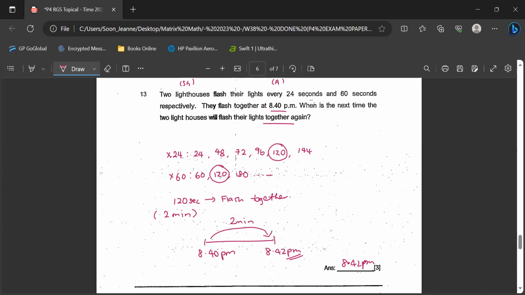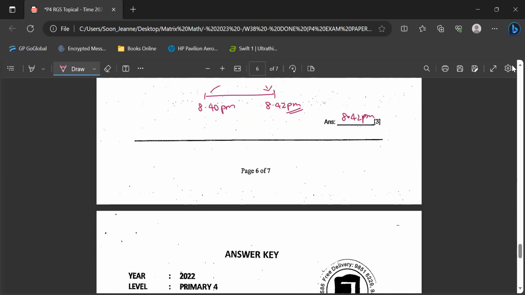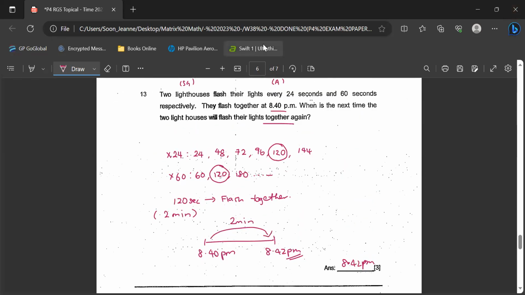And I think this is the final question. Yes, correct. This is the final question for the exam paper. So that's all. That's the answer key, so we're not going to proceed on that. So this is your final answer.